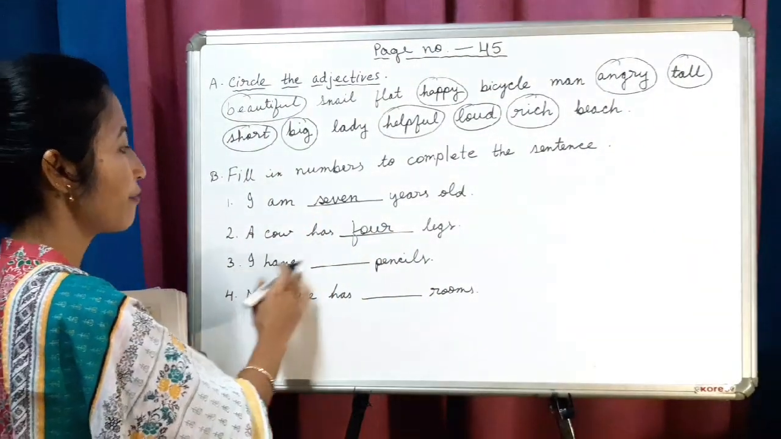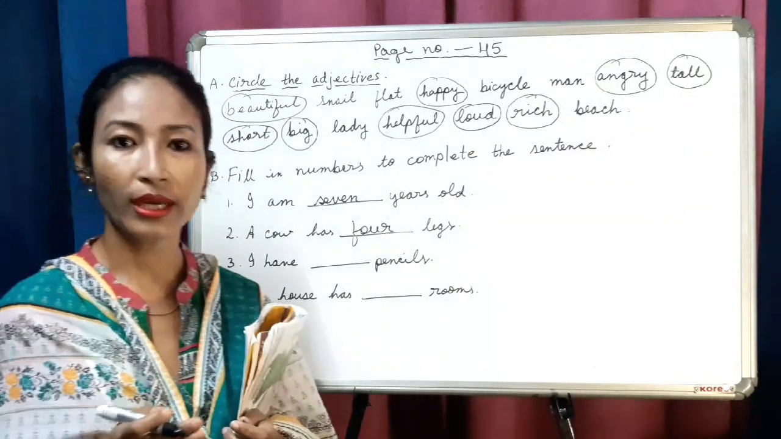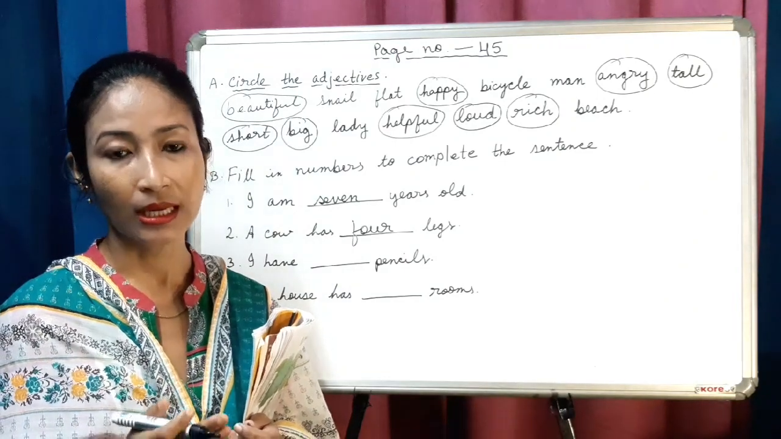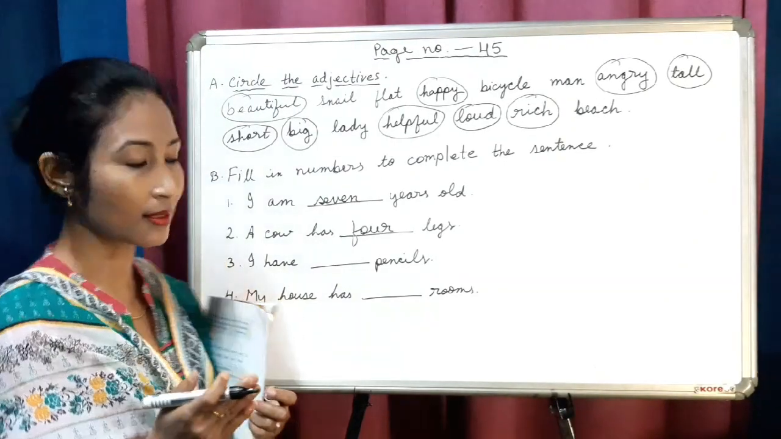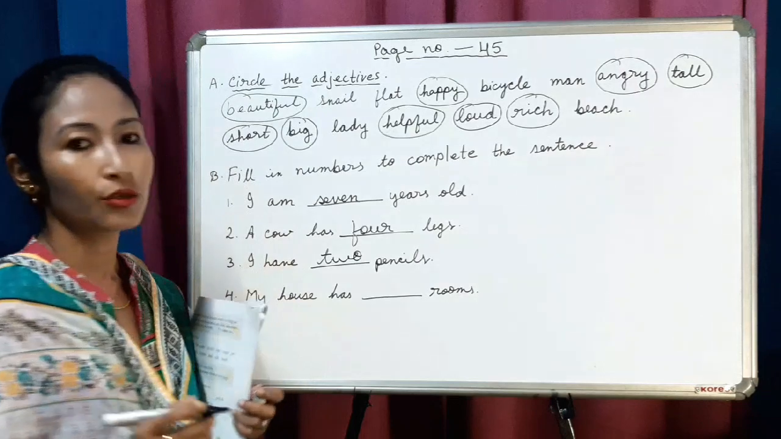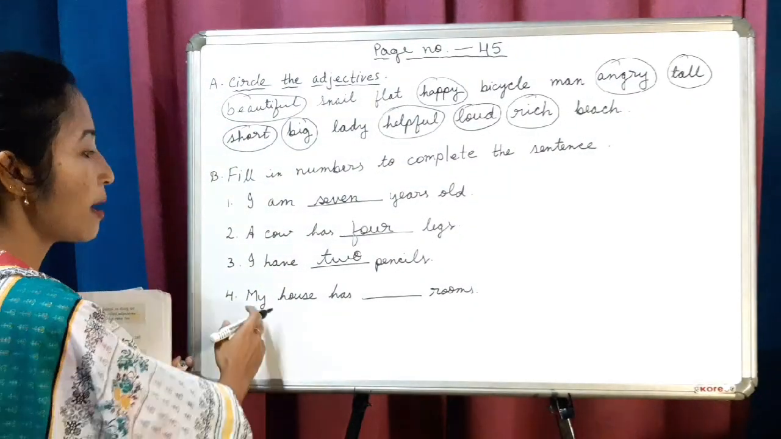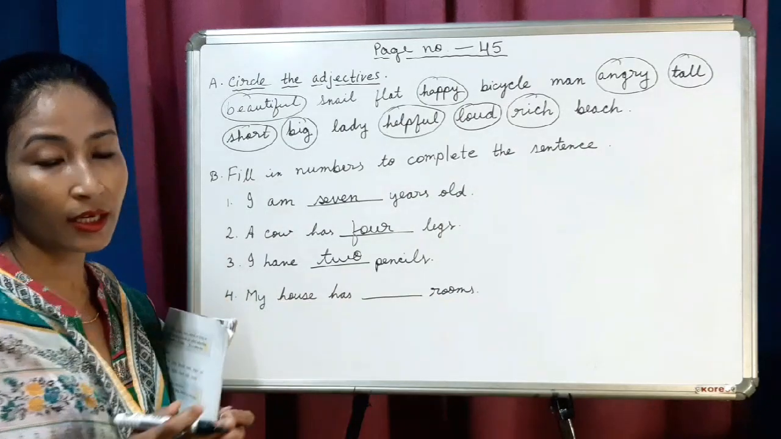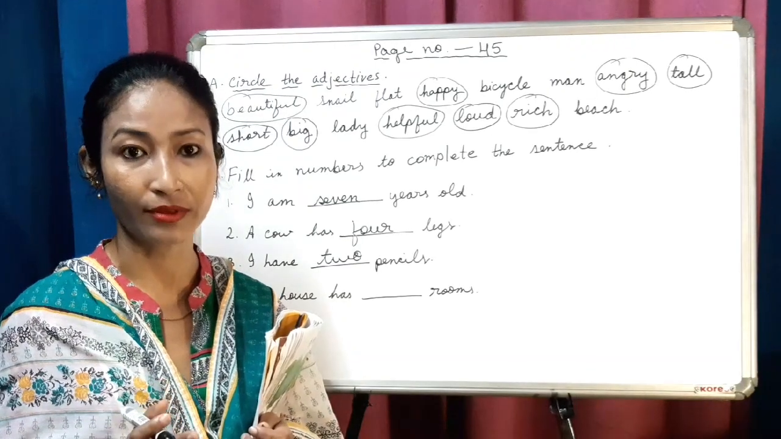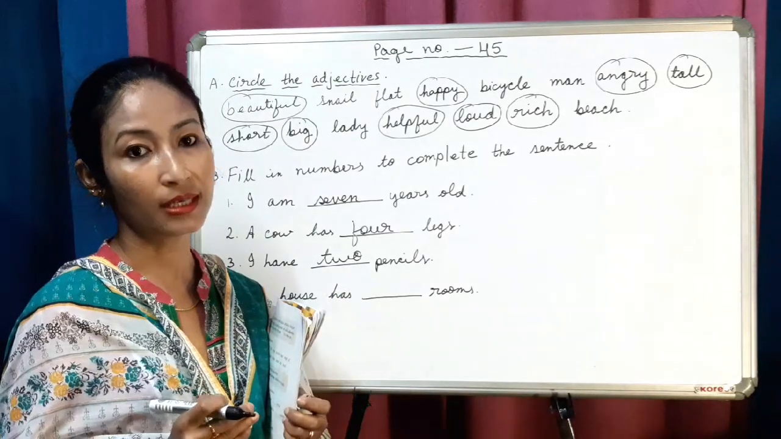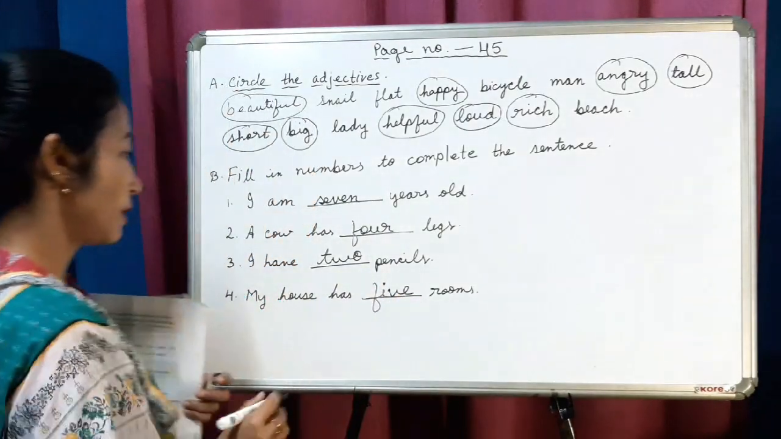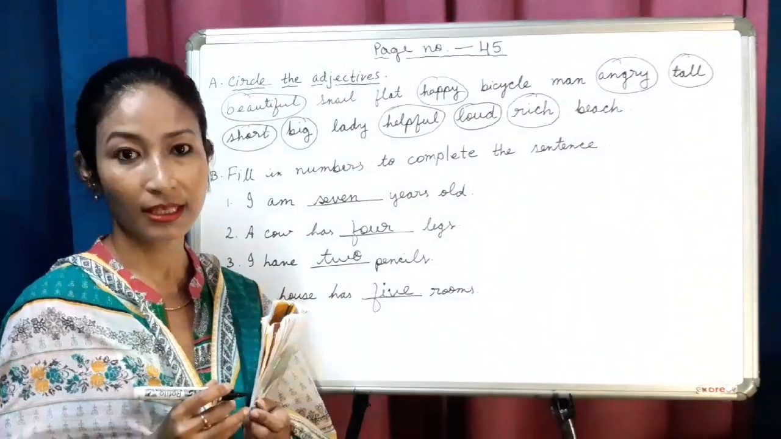Now next, I have dash pencils. Now here you can denote any number. You can write 2 pencils, 3 pencils, 4 pencils. It's up to you. Here I am writing 2 pencils. I have 2 pencils. Alright. Now last, my house has dash rooms. Here also you can denote any number. My house has 3 rooms, 4 rooms, 5 rooms, whatever. It's up to you. Here I'm writing 5 rooms. My house has 5 rooms. Done? Clear?